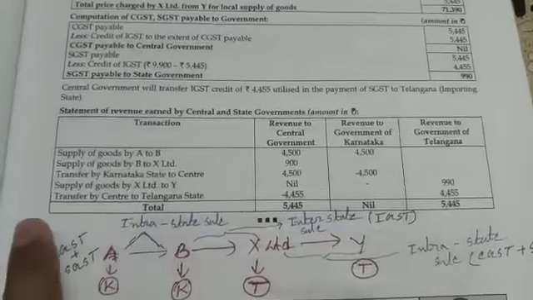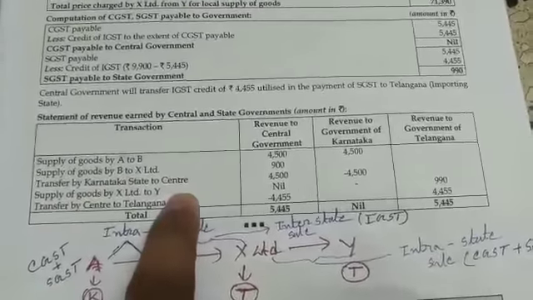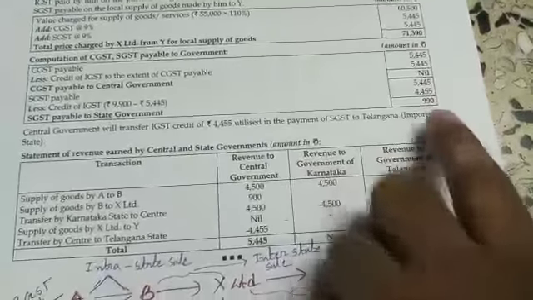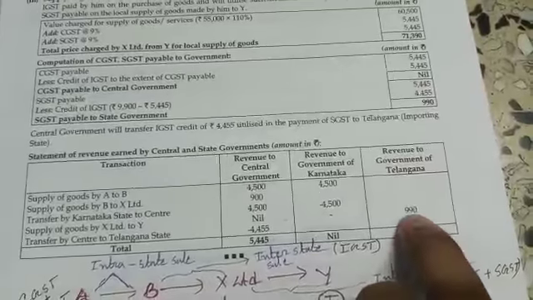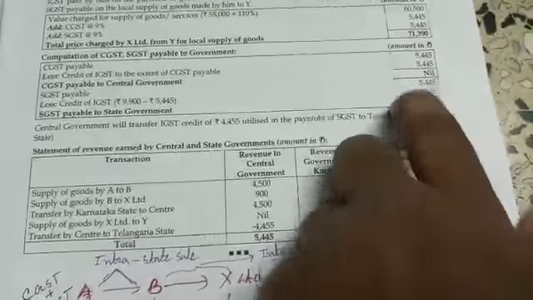Here for supply of goods from X Limited to Y Limited, rupees 990 was credited on the account of Telangana state government. This is the net tax liability of X Limited.